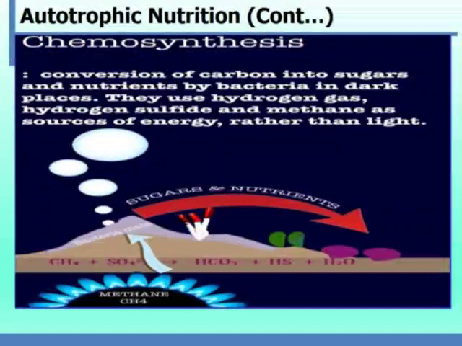They use hydrogen gas, hydrogen sulfide and methane as sources of energy rather than light. They don't use sunlight as energy. They use these chemicals, hydrogen gas, hydrogen sulfide, and methane as sources of energy. Understood?